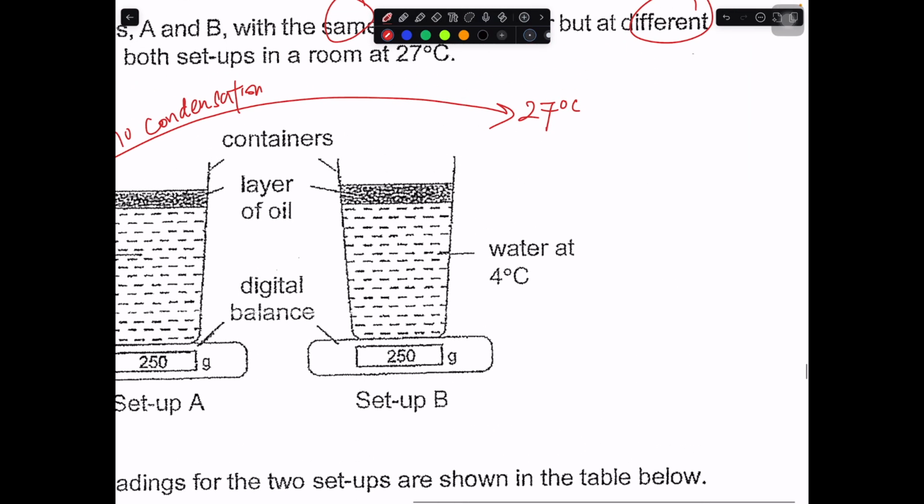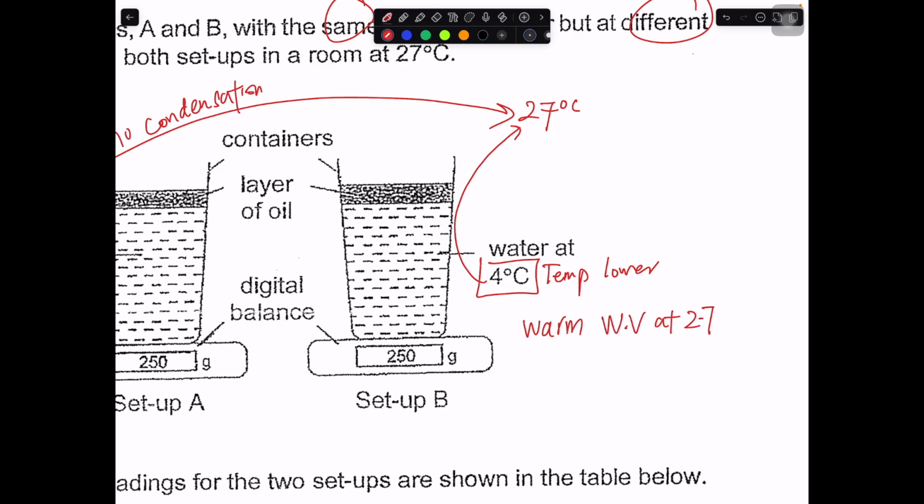So this one, you notice the temperature is lower, right? So what will happen to the warm water vapor in the surrounding? The warm water vapor at the surrounding will be more or less at 27 degrees Celsius.